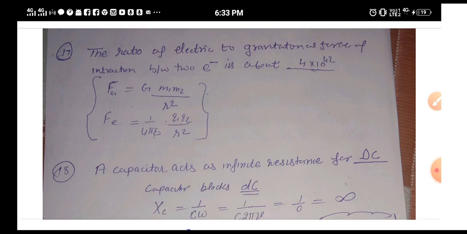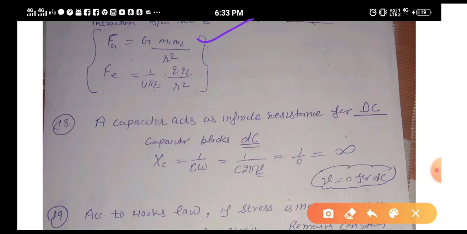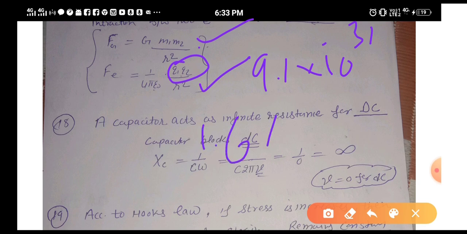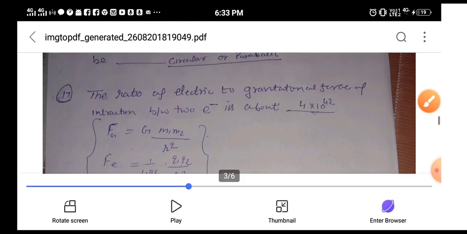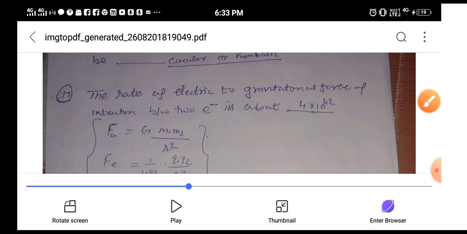You have to use the gravitational force formula, that is G m1 m2 upon r square, and the electrostatic force formula, and by putting their values for the electron, here you have to put the mass of the electron, which is 9.1 into 10^-31, and in the second you have to put the charge, that is 1.6 into 10^-19 coulomb. When you put all these values, then you will get your answer, that is 4 into 10^-42. Okay, so this is the ratio.